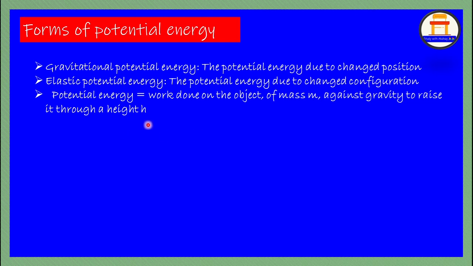So U is equal to F into S, force into displacement, mgh, in joules. In the first video I have explained what is mgh. mg represents force, h represents displacement.